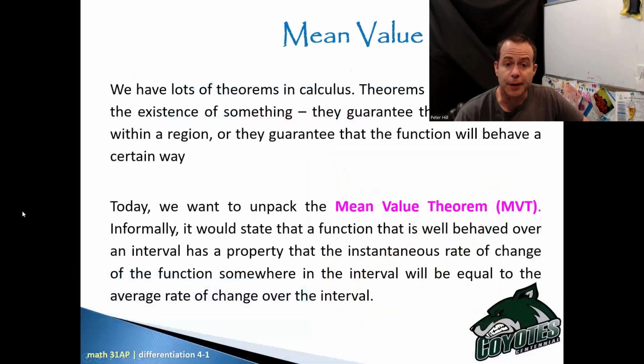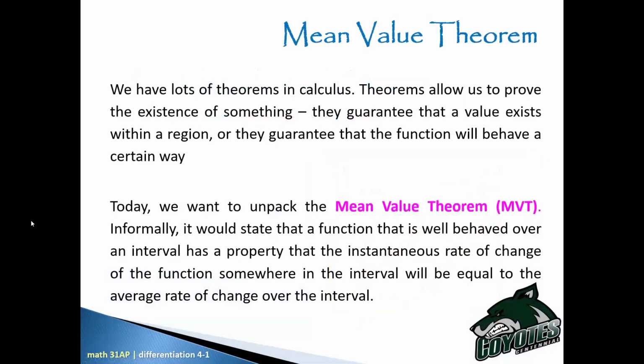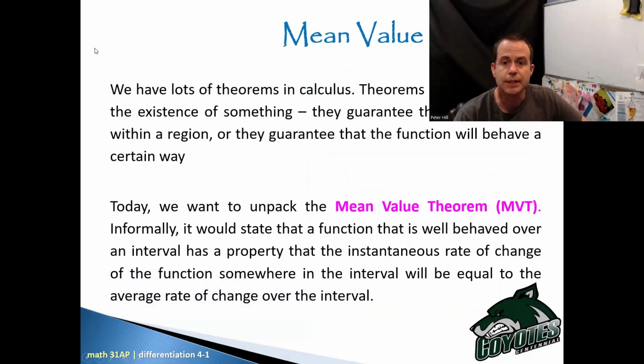We have lots of theorems in calculus. Theorems allow us to prove the existence of something. They guarantee that a value exists within a region, or they guarantee that the function will behave in a certain way. Today, we want to unpack the mean value theorem, lovingly referred to as the MVT.